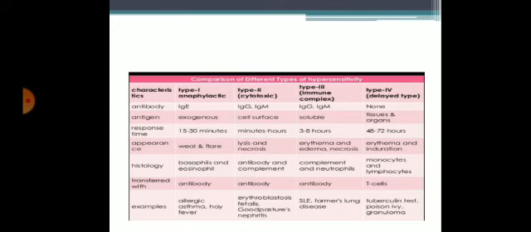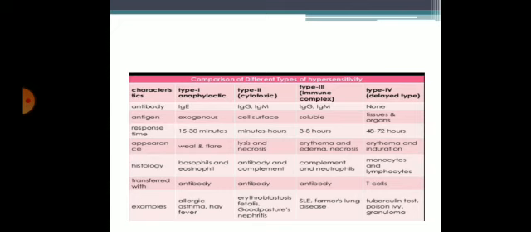This is a comparison of different types of hypersensitivity. This is the tabular column showing the comparison of different types of hypersensitivity reaction. Type 1 is also known as atopic or anaphylactic hypersensitivity reaction. Antibody involved is IgE. Antigen is usually exogenous and the response may be early or delayed. Usually it is 15 to 30 minutes. Appearance is wheal and flare reaction. Histology, eosinophils are most commonly involved, and it is transferred with antibodies. Examples are allergy, asthma, hay fever.